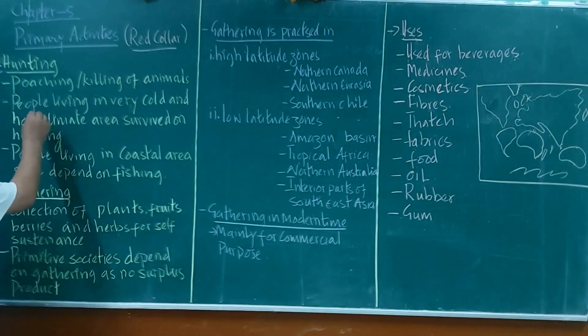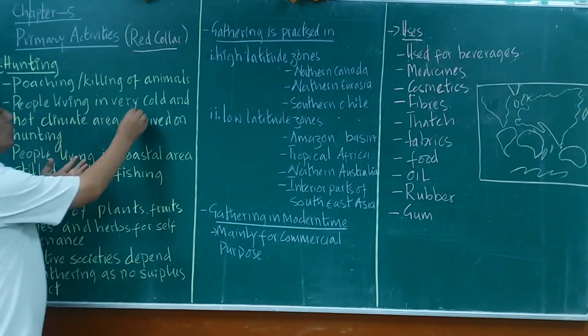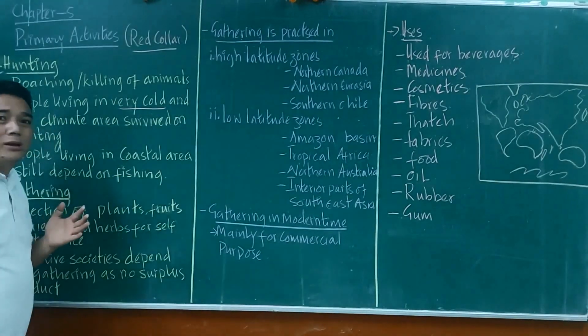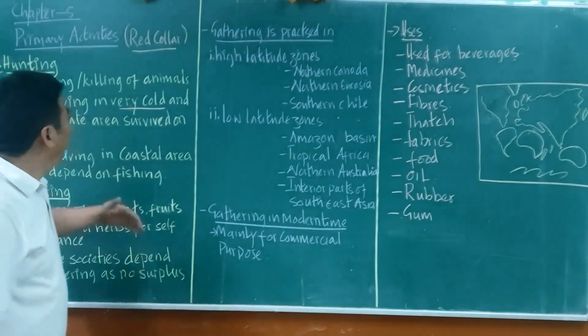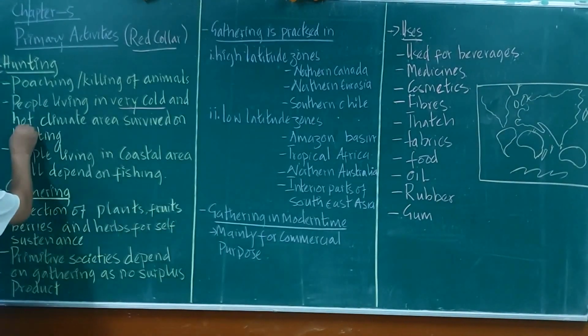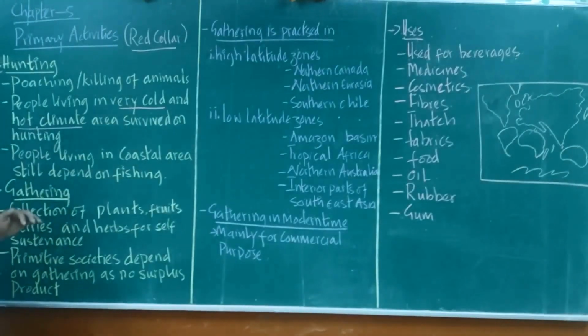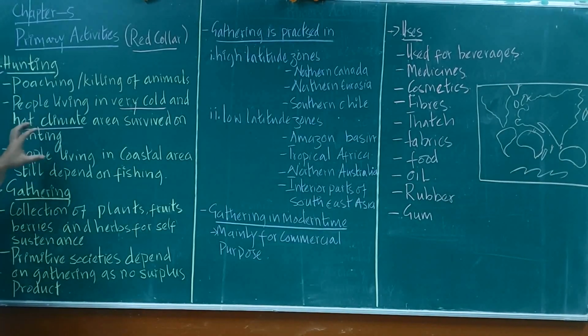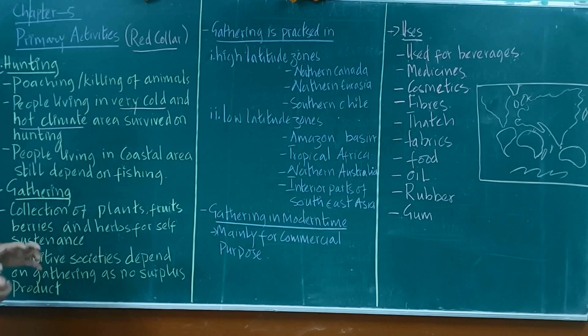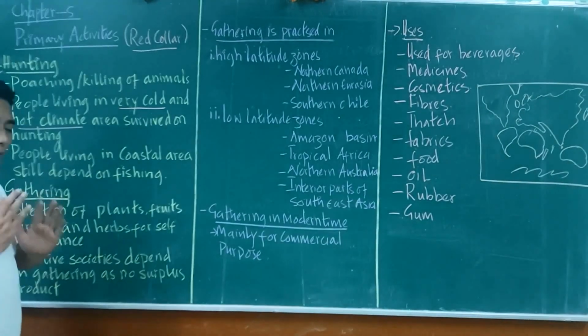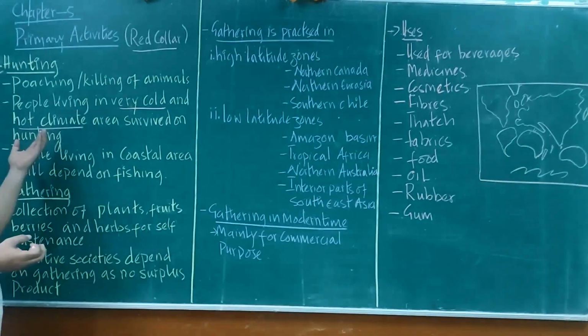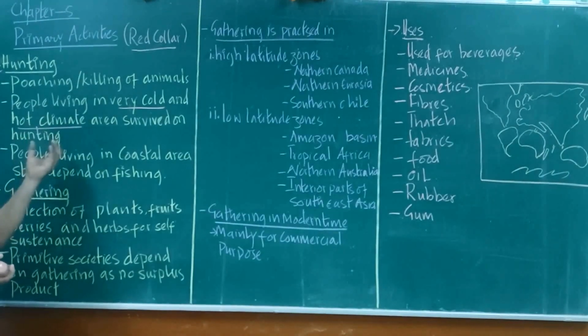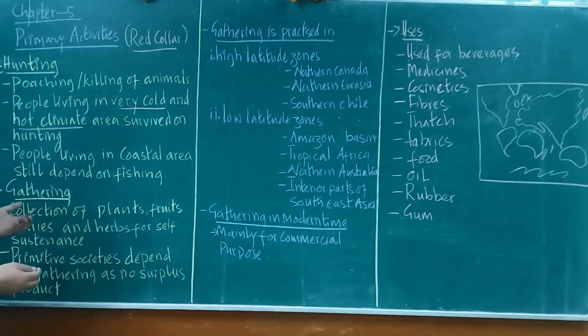People living in very cold regions like the tundra, and in hot climatic areas, survive on hunting. They make their living out of hunting. Their food, shelter, and clothing, everything is derived from animals or by hunting.